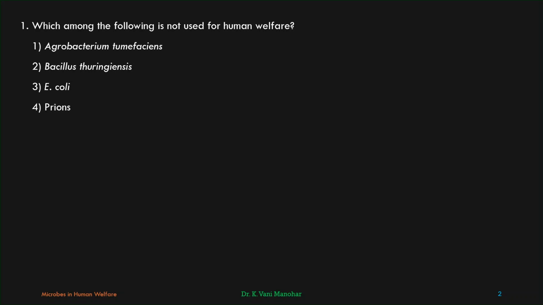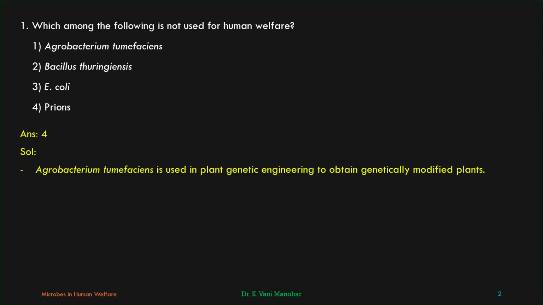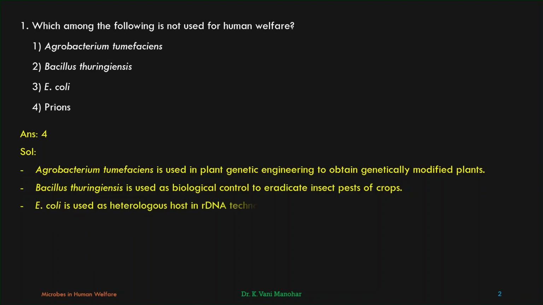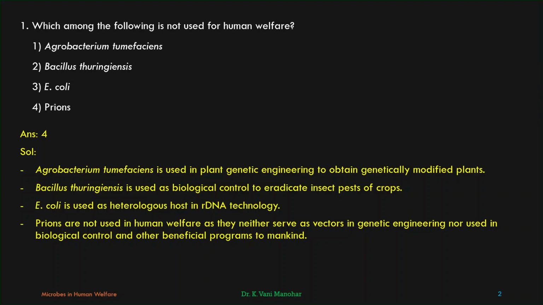Next one, prions. Prions are not used for human welfare because prions cause diseases in human beings. So prions must be the correct option. Let us see the answer. Fourth one. Here is the explanation. Agrobacterium tumefaciens is used in plant genetic engineering to obtain genetically modified plants. Bacillus thuringiensis is used as biological control to eradicate insect pests of crops. E. coli is used as heterologous host in rDNA technology. Prions are not used in human welfare as they neither serve as vectors in genetic engineering nor are used in biological control and other beneficial programs to mankind.